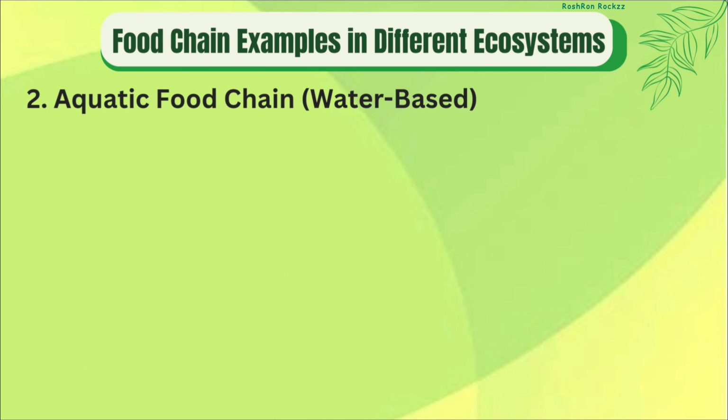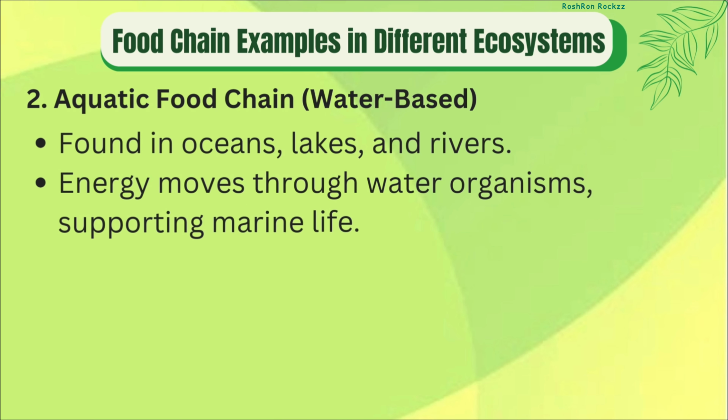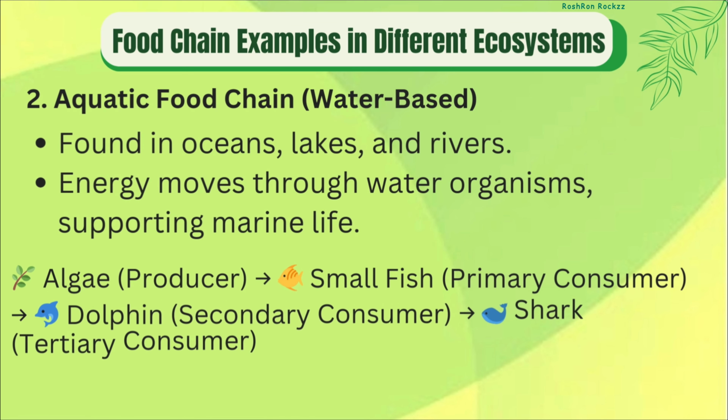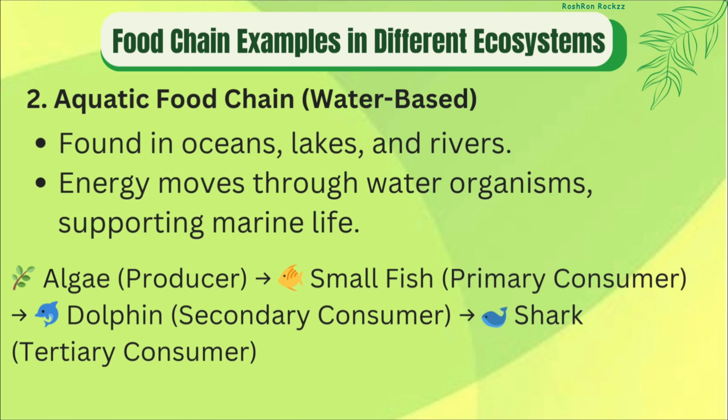An aquatic food chain happens in water. Here is an example: algae, small fish, dolphin, shark. Tiny algae make food using sunlight. Small fish eat algae, and bigger fish eat smaller ones. The shark is the top predator in this food chain.